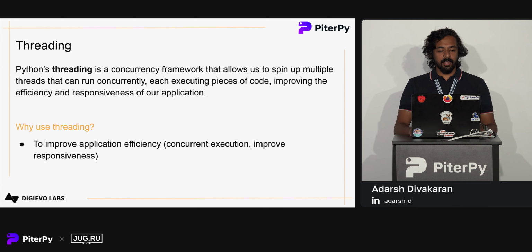You might already know threading. Threading is a concurrency framework. It allows us to spin up multiple threads which can run in parallel, each executing its own piece of code. So why use threading? We use threading to improve application efficiency. It will help with concurrent execution, and it will improve the responsiveness of the application.